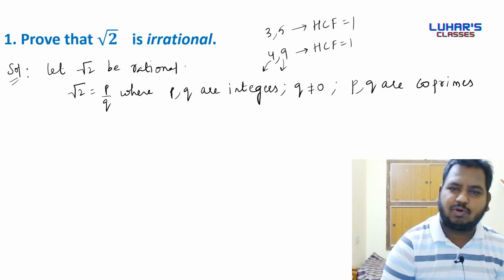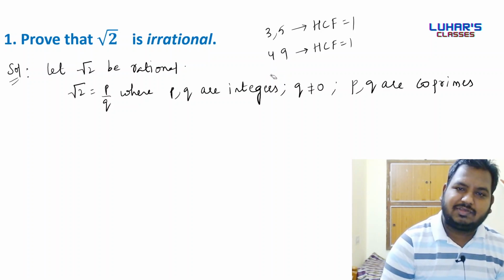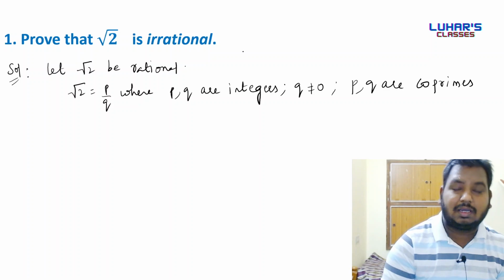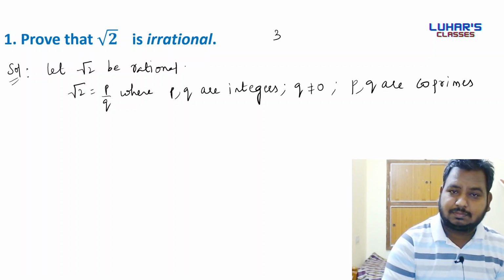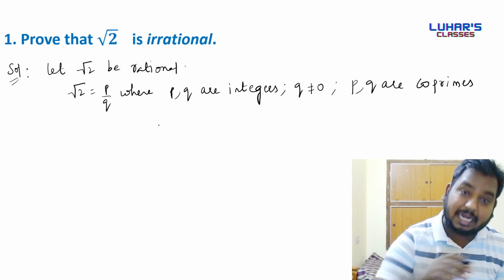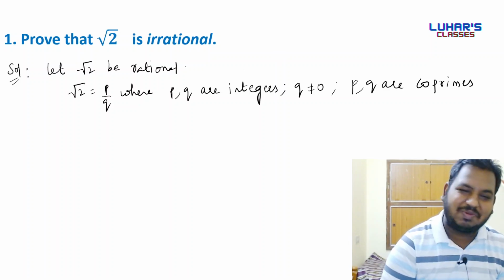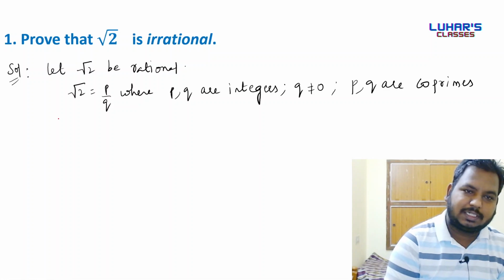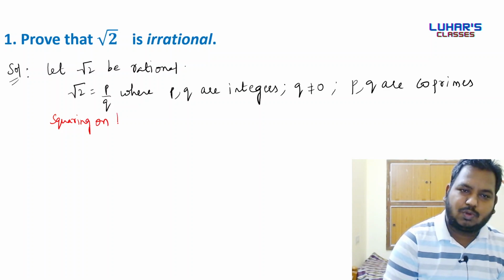Two numbers are said to be coprime if their HCF is 1. Done? So here root 2 may be equal to 3 by 5, because 3 and 5 are coprimes. It may be equal. Right. Now we'll do squaring on both sides.